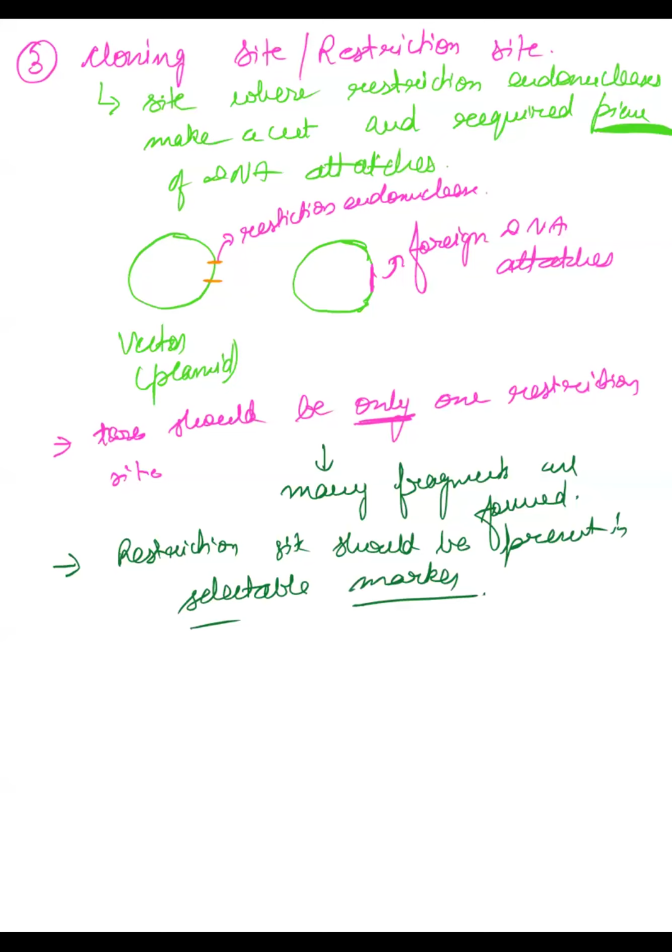I'll explain that later. So we want only one restriction site for one particular endonuclease, and these restriction sites should be inside the selectable markers. Have you understood the cloning site?